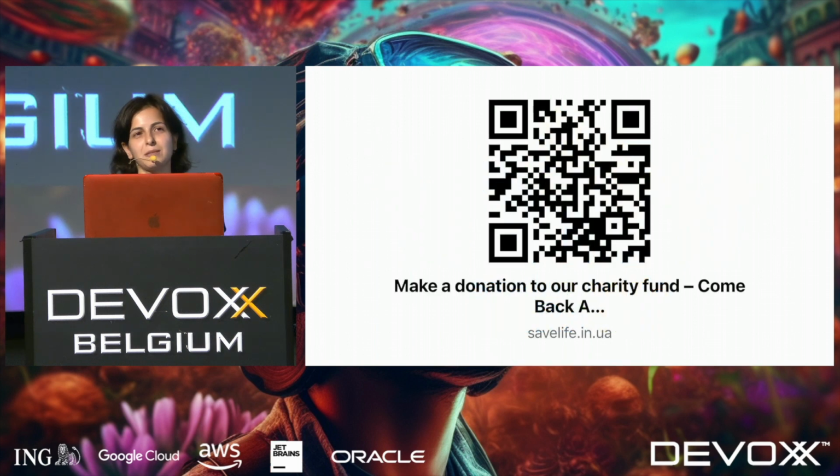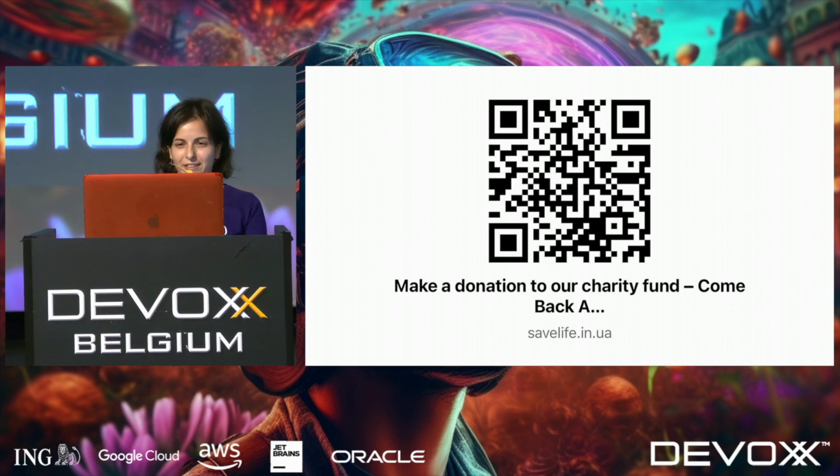So if you haven't spent all the money on the Devoxx Belgium ticket, I encourage you, if you feel like it, to make a donation to our charity fund, Come Back Alive, because it really helps our Ukrainians to fight for our freedom. So that's the most important part of my talk done. So let's get back and have some fun.